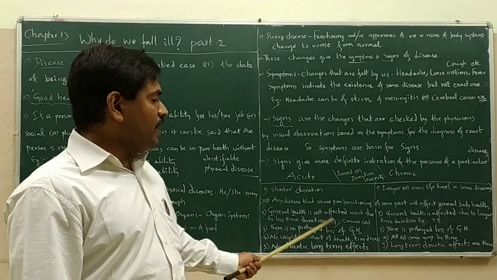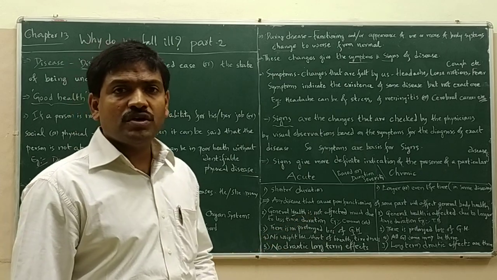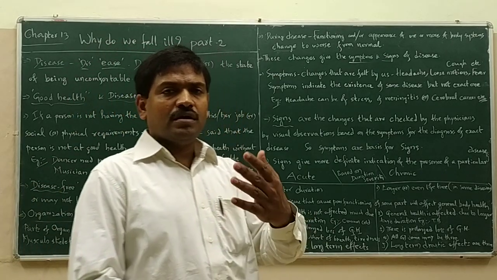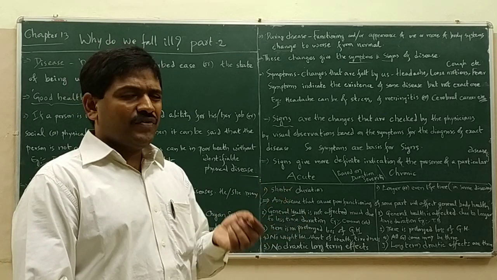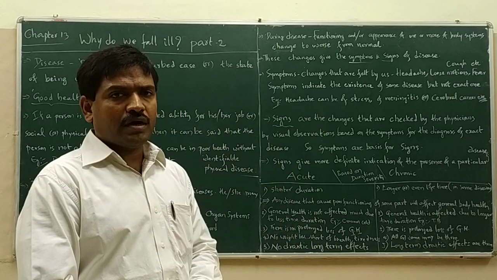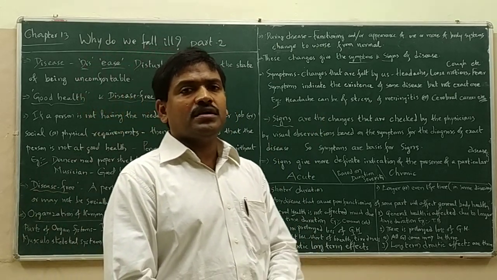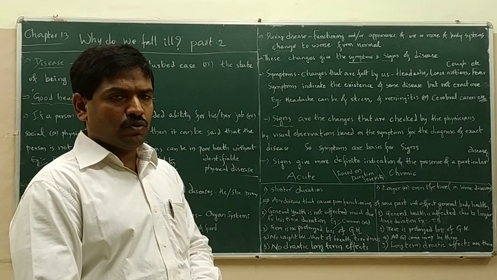There is no prolonged loss of general body health. Actually, general body health is not affected much in acute diseases. Even if it is mildly affected, it will not be prolonged. The loss of general body health does not last for a longer duration. It will be just for a shorter duration only.